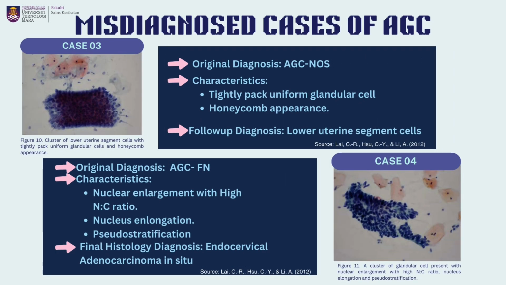While in the third case, it was misdiagnosed as AGC-NOS from tightly packed uniform glandular cells and honeycomb appearance observed in the cluster. Location of sample collection confirms the follow-up diagnosis as lower uterine segment cells. Lastly, in the fourth case, characteristics observed are nuclear enlargement with high NC ratio, nucleus elongation, and pseudostratification. These characteristics were misdiagnosed as AGC-FN. The final diagnosis came out as endocervical adenocarcinoma in situ.